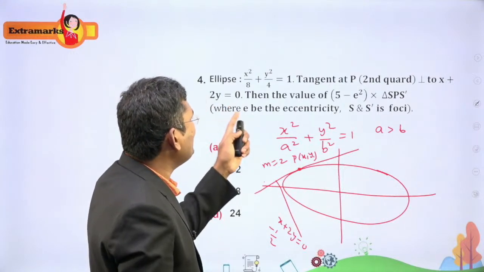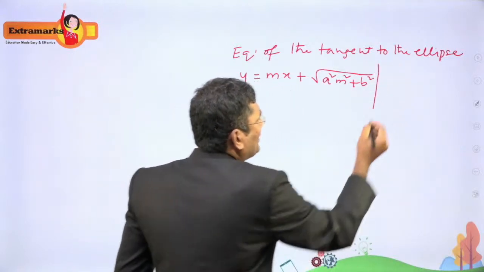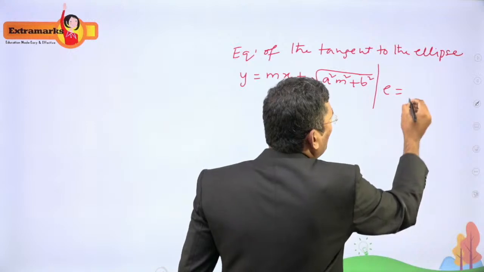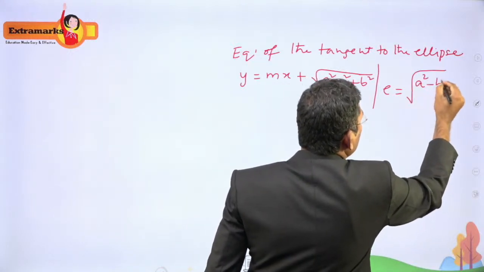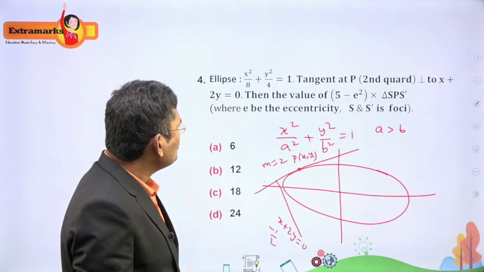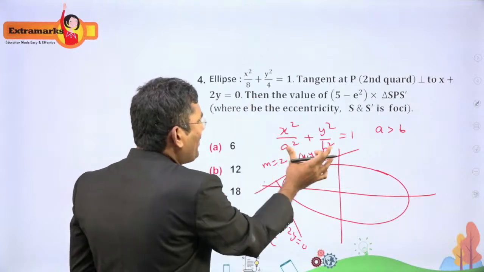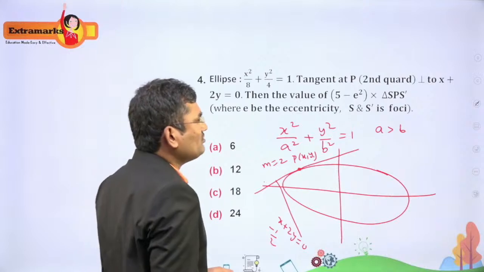And first we have to find the eccentricity. What is the eccentricity? Here, whenever a standard horizontal ellipse is given, the eccentricity is the square root of a square minus b square by a square. This is the formula we have. When you compare this equation with the standard equation, you get a square is 8, b square is 4.